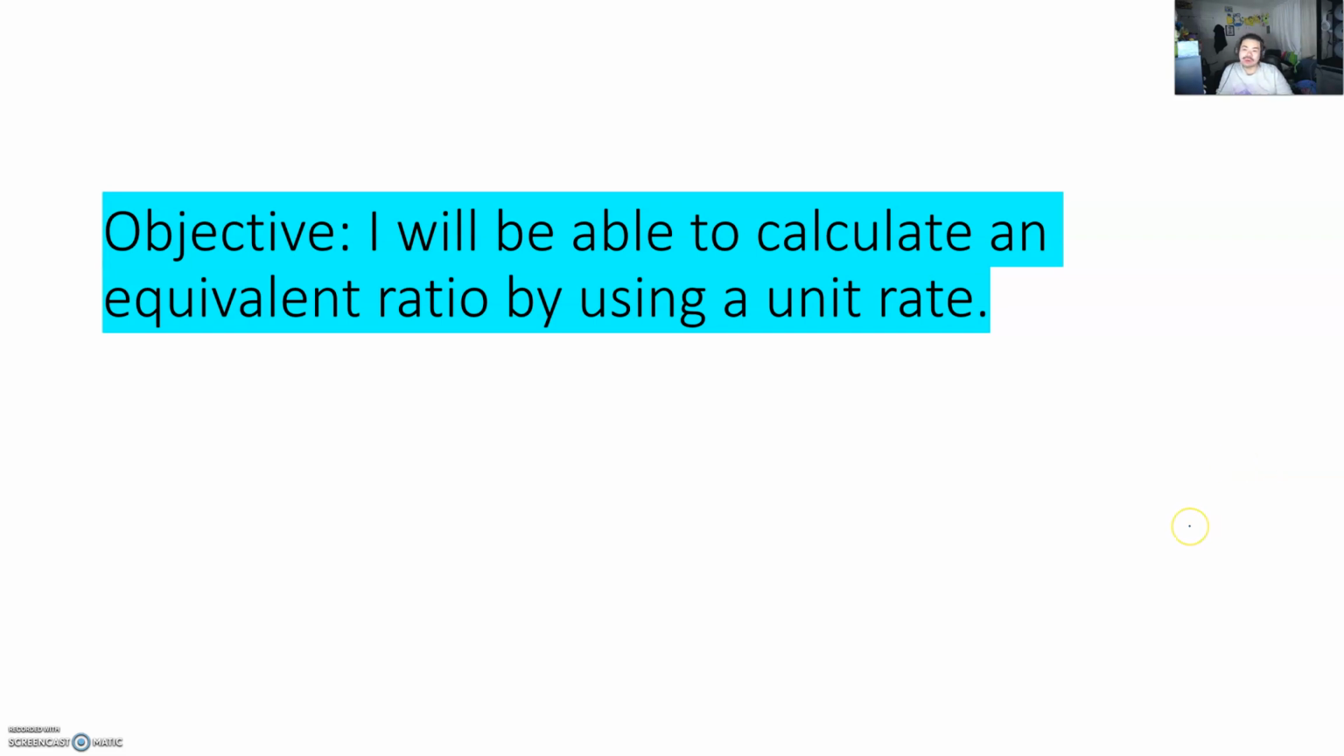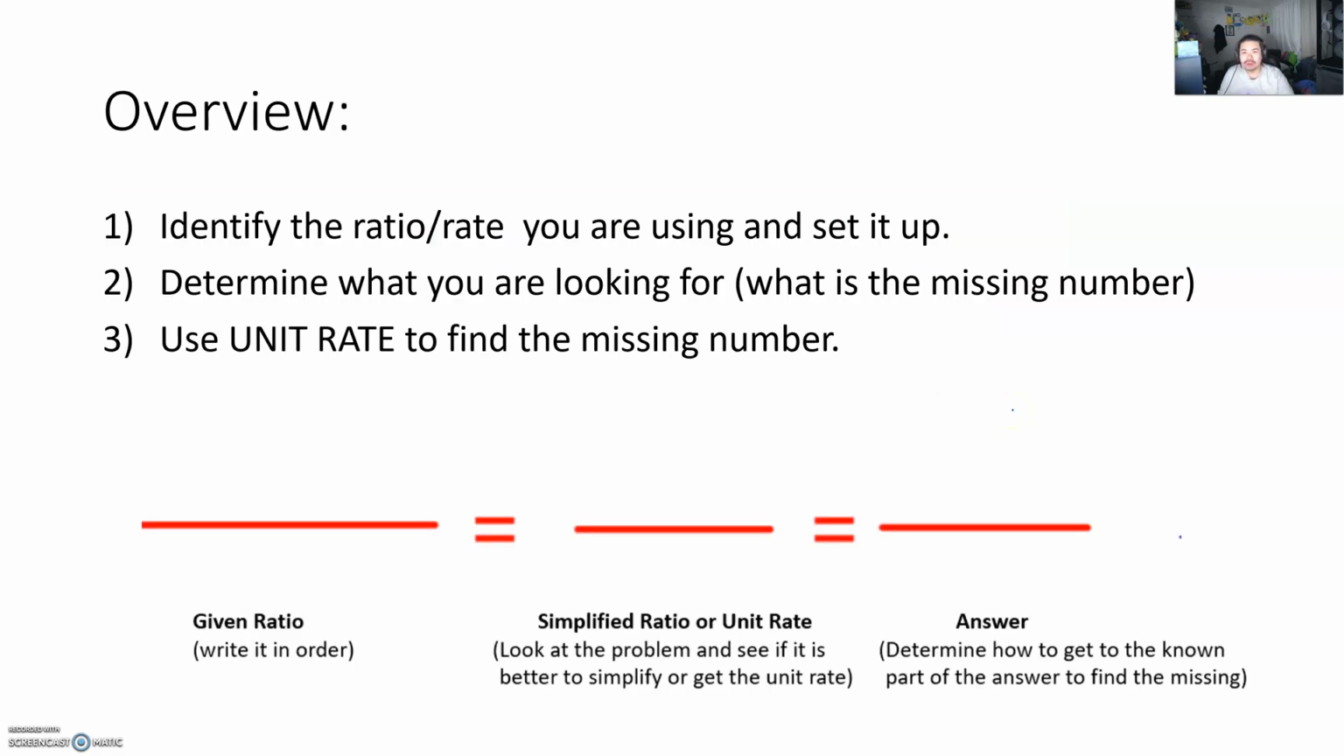Today's objective: I will be able to calculate an equivalent ratio by using a unit rate. So this is very similar to finding an equivalent ratio by using a simplified ratio or simplified rate, but today we're going to focus on more unit rate. For some of us, this might be extra steps to do, or it might be more complicated because there might be decimals involved, but again, we're still going to follow the same steps.